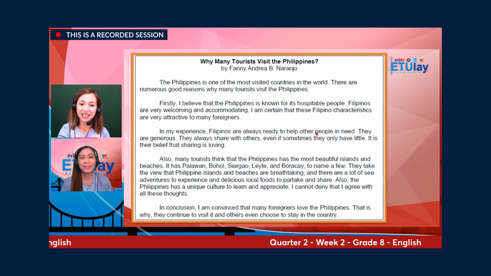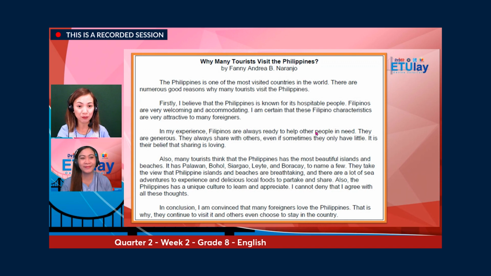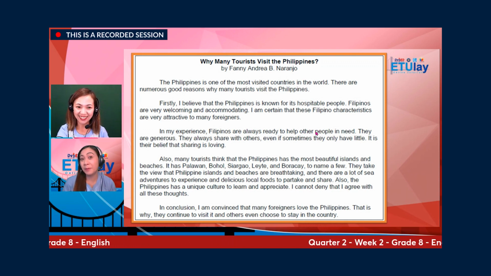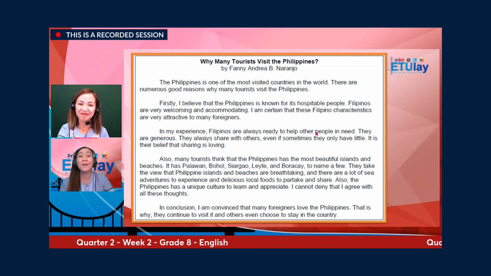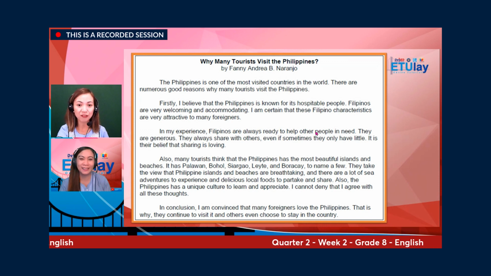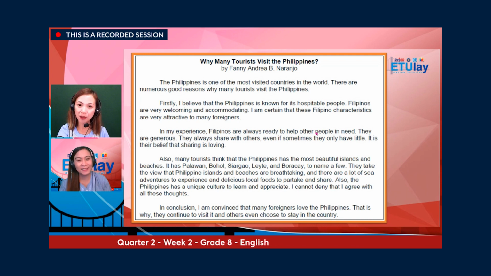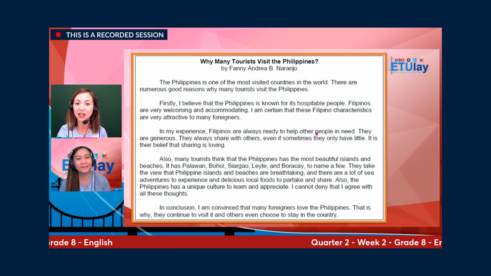The title of this essay is Why Many Tourists Visit the Philippines. For you, Tutor Ruby, why do many tourists visit the Philippines? Because the Philippines is a wonderful country. We have a lot of natural resources that we can enjoy, or the foreigners also can enjoy. Yes, I believe that the Philippines is really a country full of wonderful tourist spots and rich culture. So see, we were able to use the opinion marking signals I believe, I think.